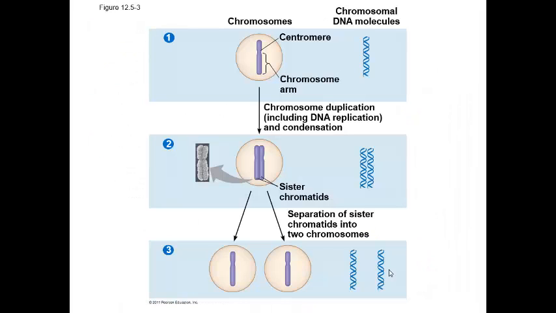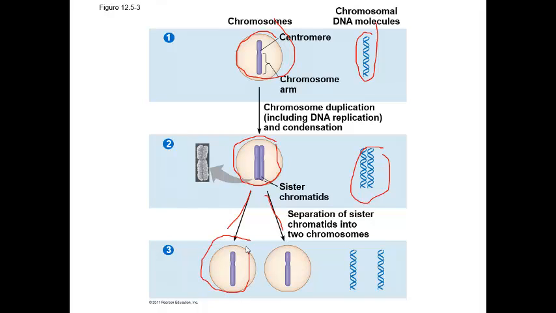Here you see what's happened to the amount of DNA. Right, here's that original cell during G1. You have a single chromosome, and you have this single piece of DNA. During the S phase, the DNA replicates itself, and we get a duplicated chromosome. You can see that that duplicated chromosome has twice the amount of DNA. These sister chromatids are going to separate during mitosis.